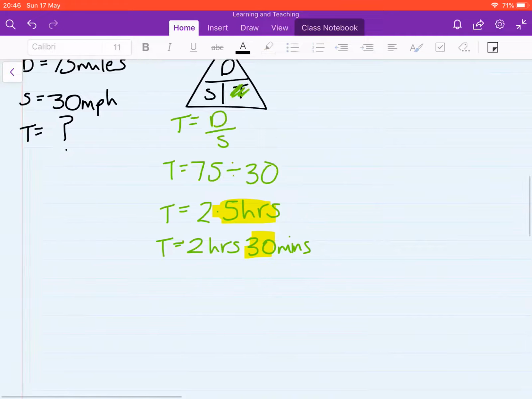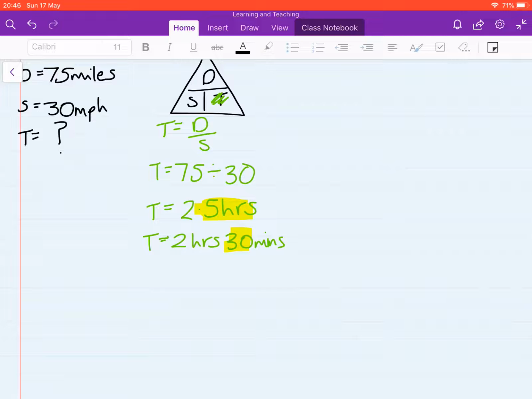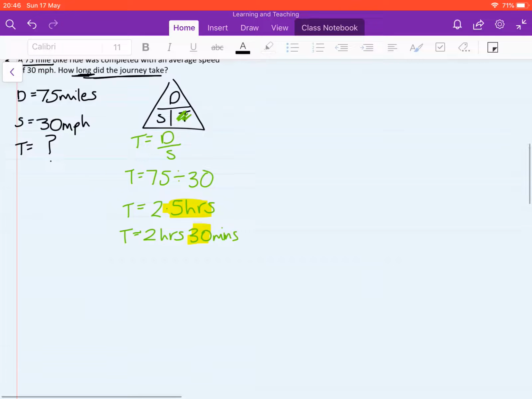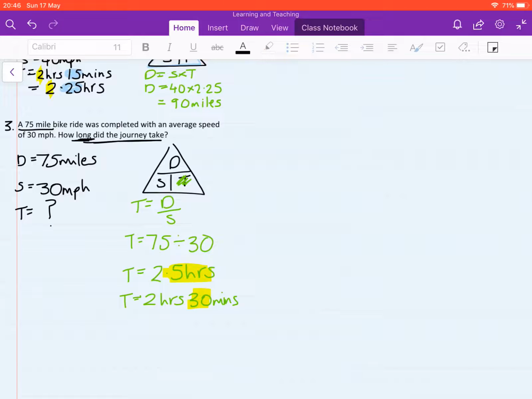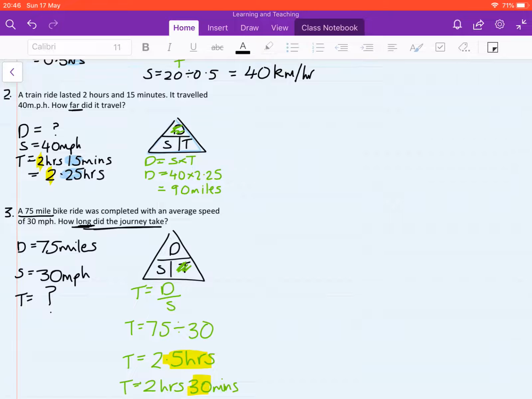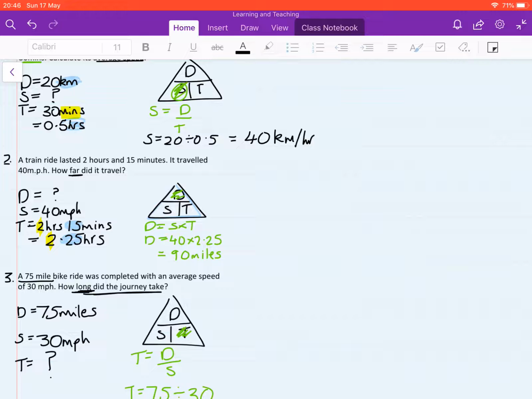Okay, so today we've been working with quarter hours, half hours and 3/4 of an hour, and working through some calculations with speed, distance and time. If you need any support at all, please do get in touch. I'll be happy to help. If anything needs clarified a wee bit further, just let me know.